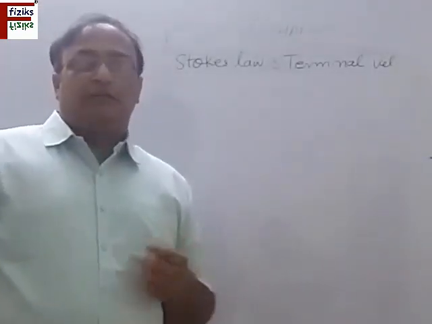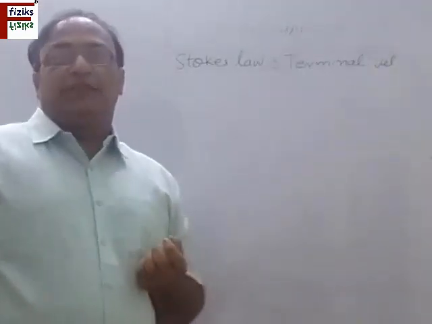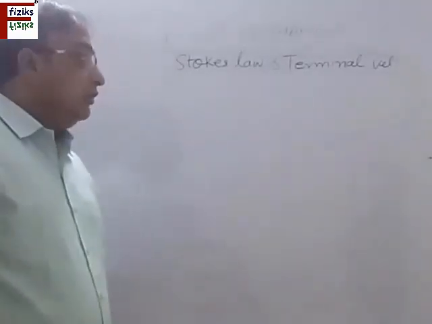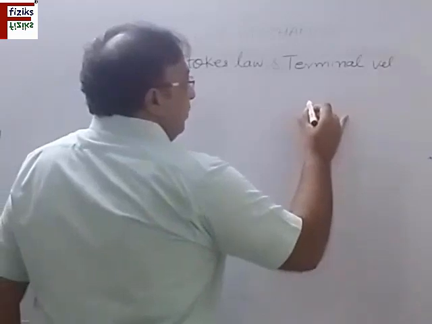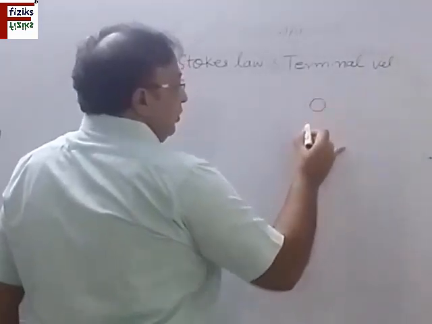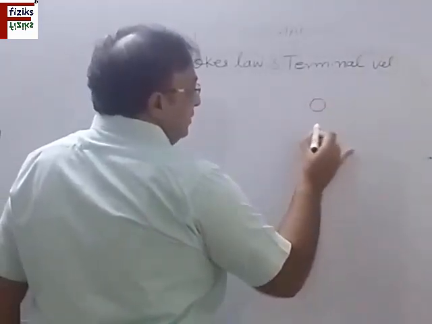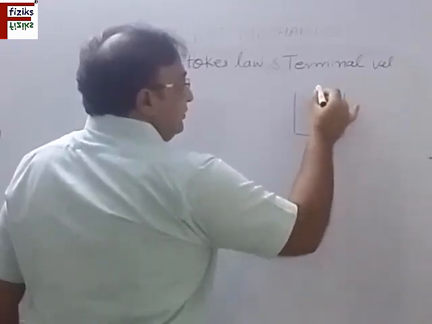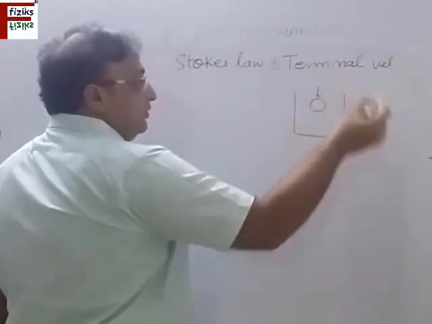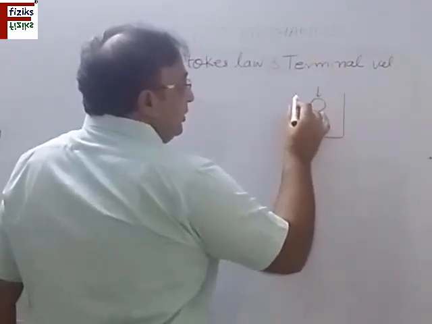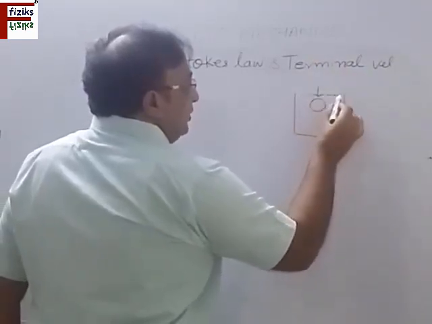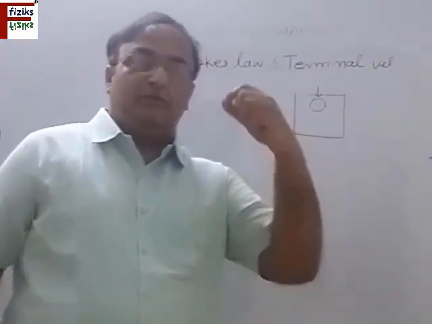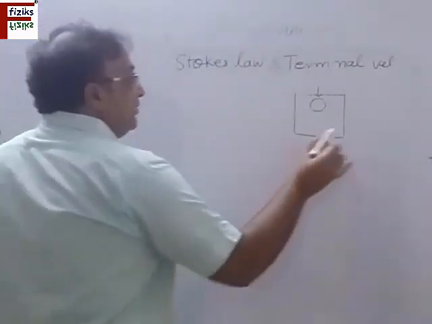Welcome once again, and we are now going to discuss the Stokes law and the terminal velocity. Suppose we have a body, this is a ball, and it is dropped with zero velocity in a fluid. When it enters the fluid, its weight is trying to bring it in the downward direction.